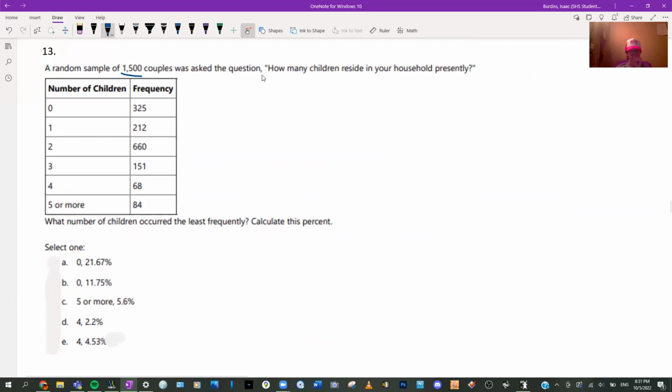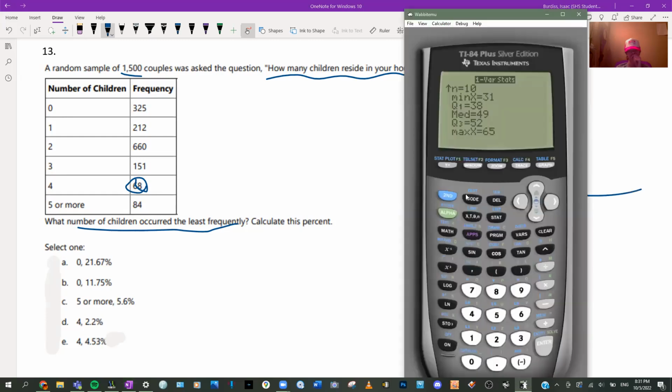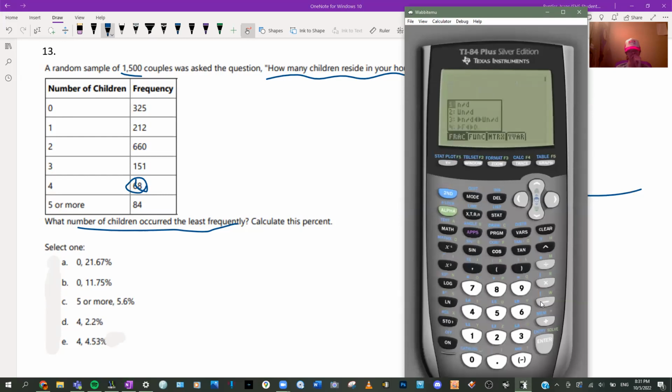Sample, all right. How many children reside in your household? What number was least frequent? We see that that's 4. So it's going to be 68 divided by total. Or we're going to do this again.